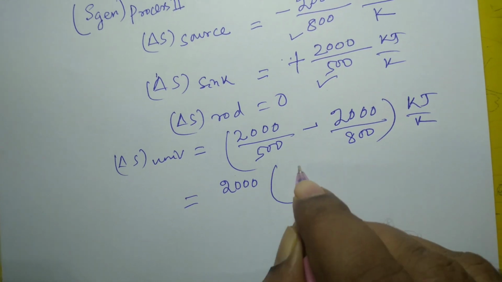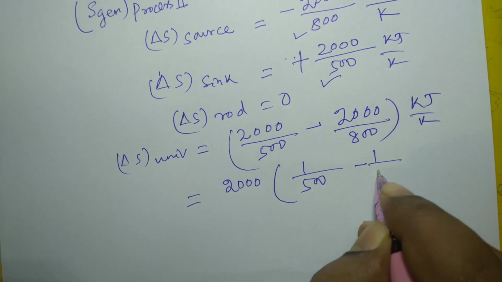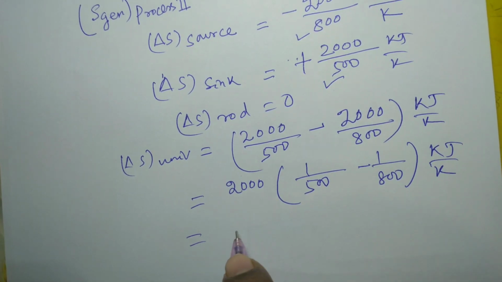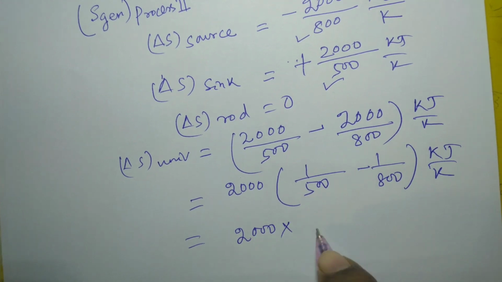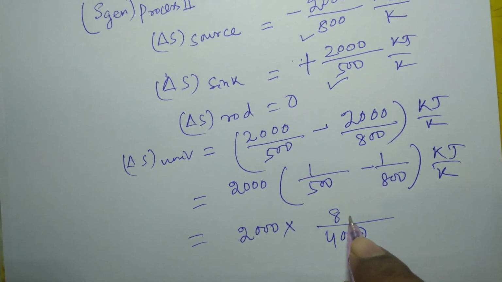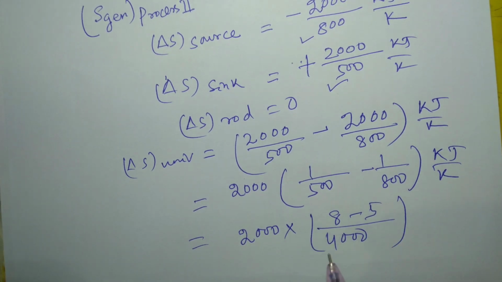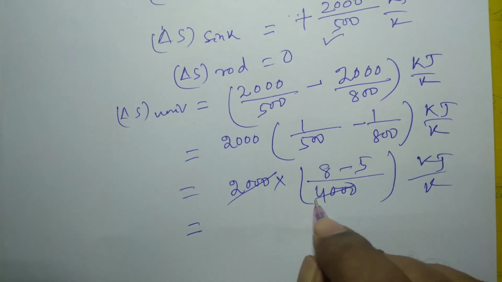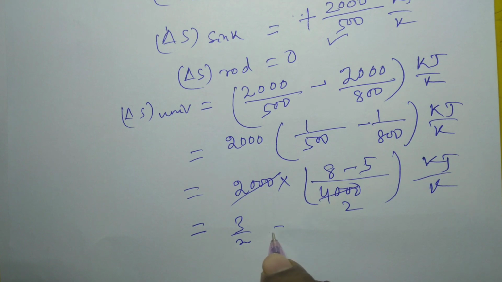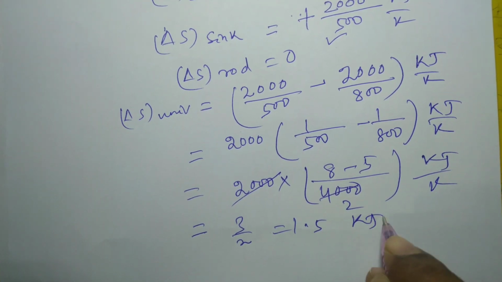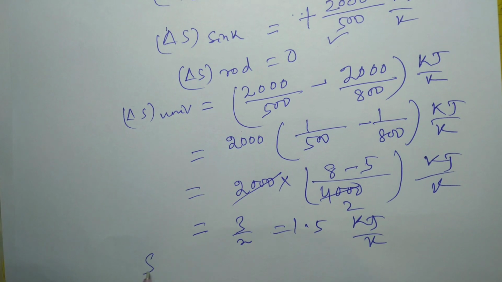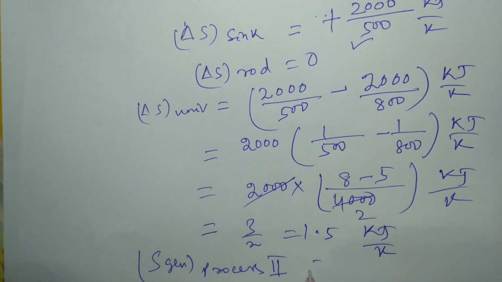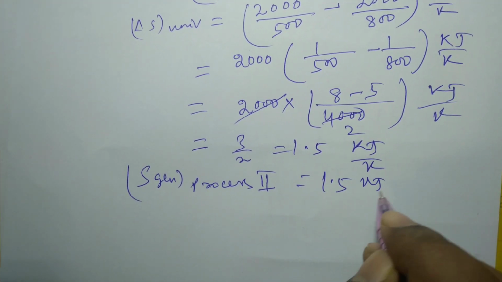So this is equal to 2000 multiplied by (1 upon 500 minus 1 upon 800) kilojoule per Kelvin. So this is equal to 2000 multiplied by (8 minus 5) over 4000, which is 3 by 2, that is 1.5 kilojoule per Kelvin. This is the entropy generation during process 2. So 1.5 kilojoule per Kelvin.